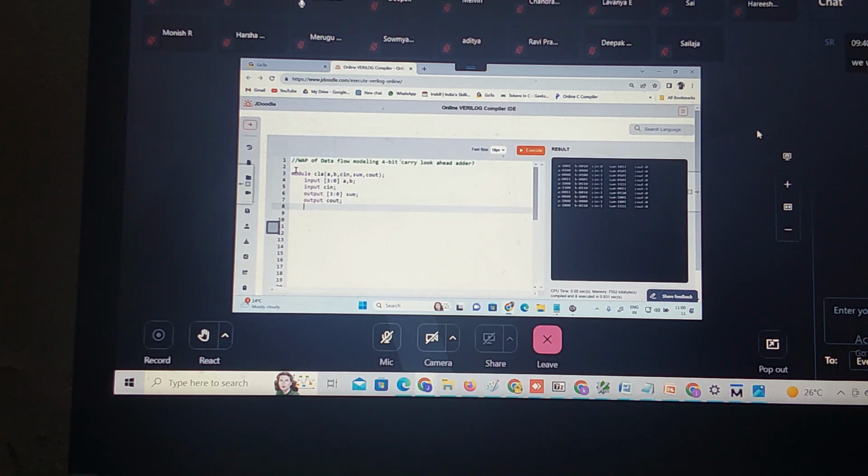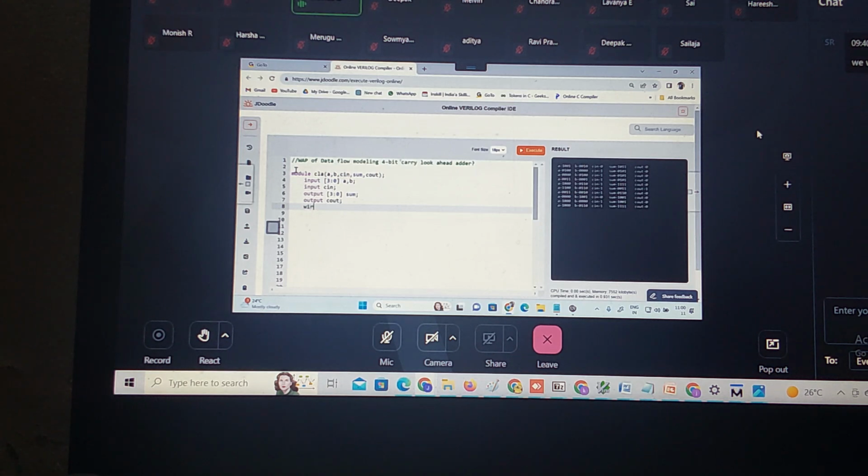Then what are the wire data types here? P0, P1, P2, P3, G0, G1, G2, G3, and then C0, C1, C2, C3.